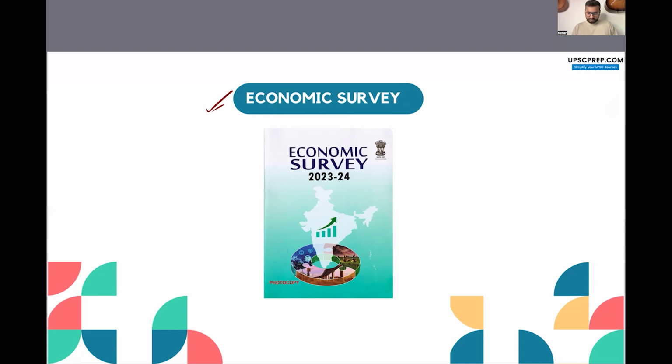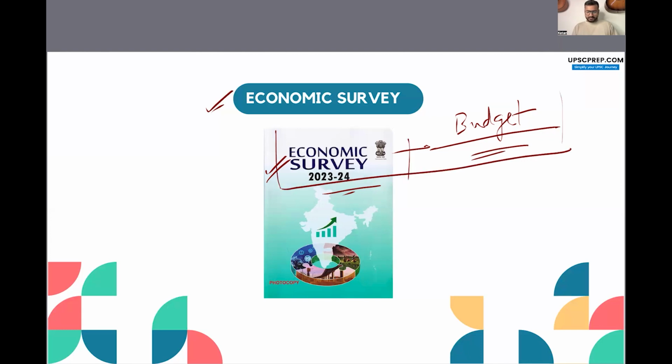Now, your economic survey is released at the time of budget, right? So every year on the 1st of February, the Honorable Finance Minister will present the budget, and उसके एक दिन पहले, the finance ministry will release the economic survey. Okay. तो economic survey release होता है and the budget is announced at the same time, तो दोनों साथ में cover कर सकते हो, right?